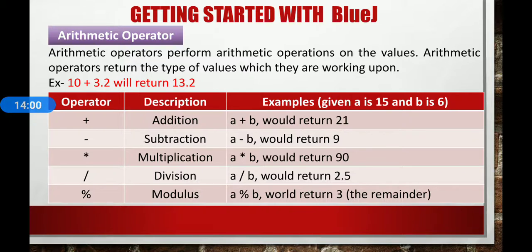Here the minus sign is for subtraction. So according to the given example, a minus b will return 9. Here the multiplication sign, asterisk symbol, a times b will return 90. Here the division slash is for division; it means a divided by b will return 2.5. Here the modulus symbol is used for the remainder. A mod b, it means 15 mod 6 will return 3.